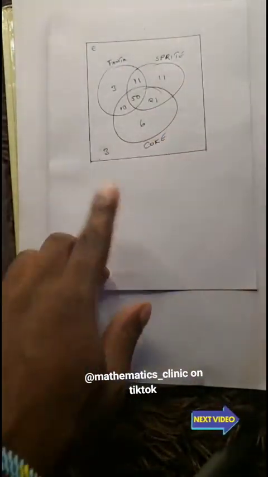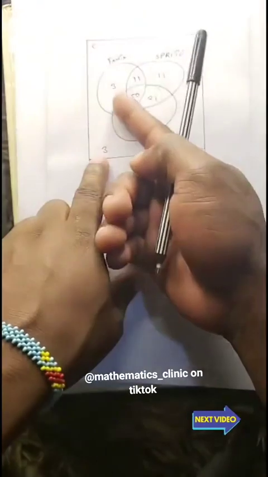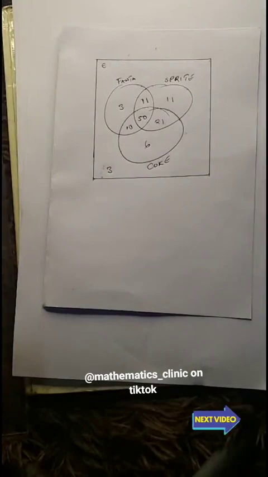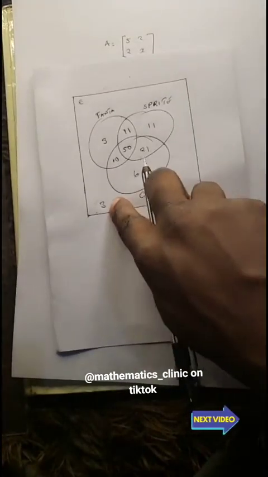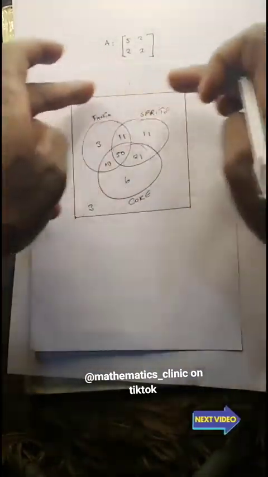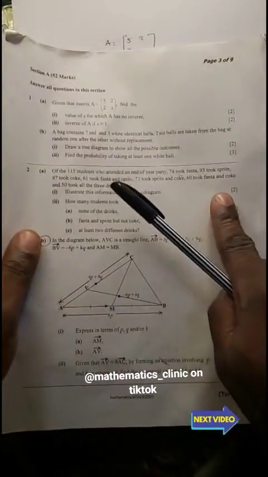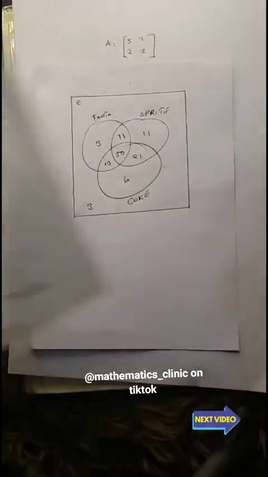So these 3 had gas. No wonder they never took soda. They never took carbonated drinks. So these 3, you indicate them there. Then now your Venn diagram is complete. This is when you can hammer that 2 marks. Failing that, you lose.